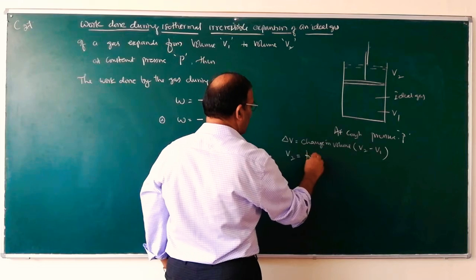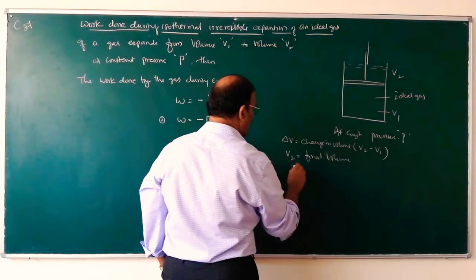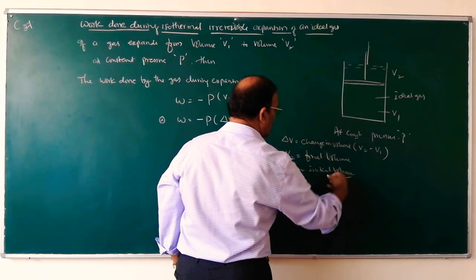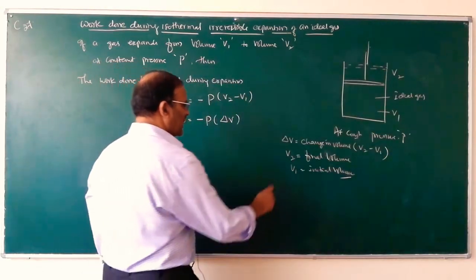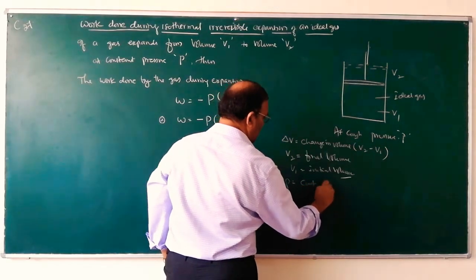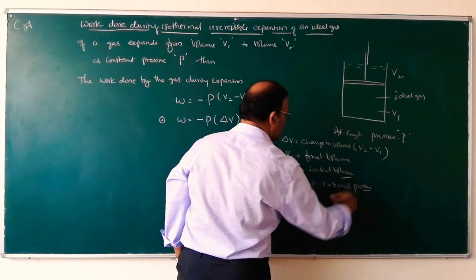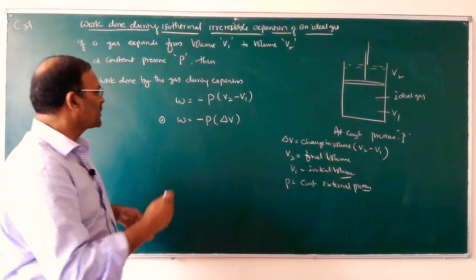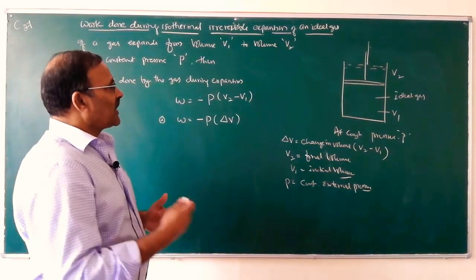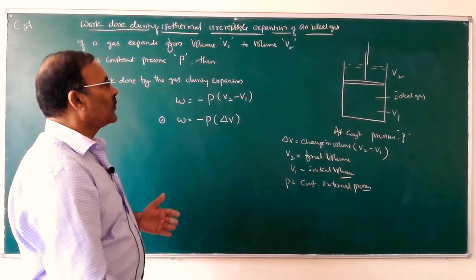V2 equals final volume, V1 equals initial volume, and P equals constant external pressure. So here pressure is constant. If heat is supplied into the system, the gas expands from volume V1 to V2.